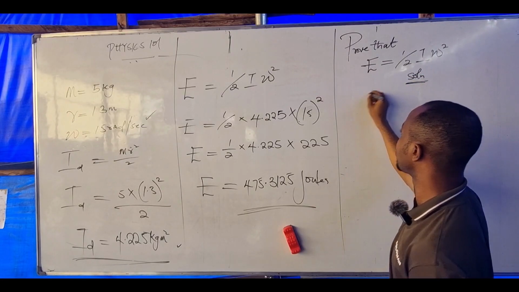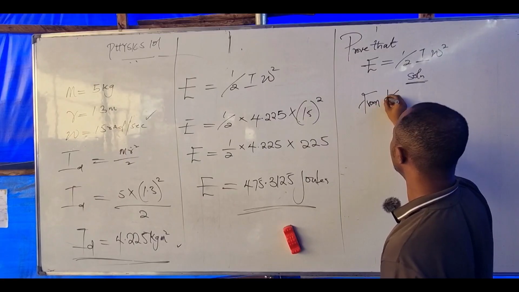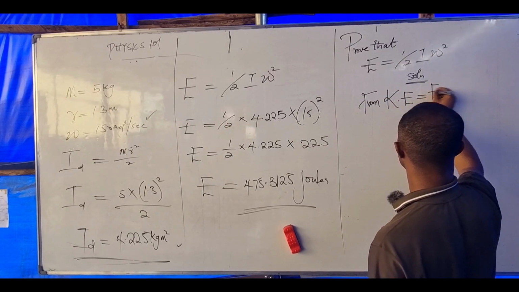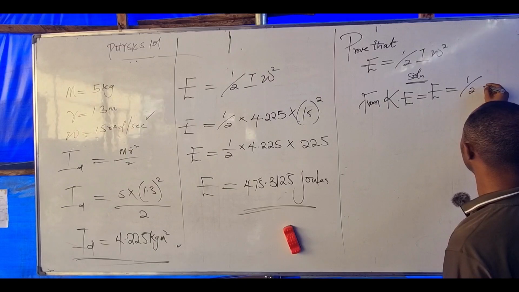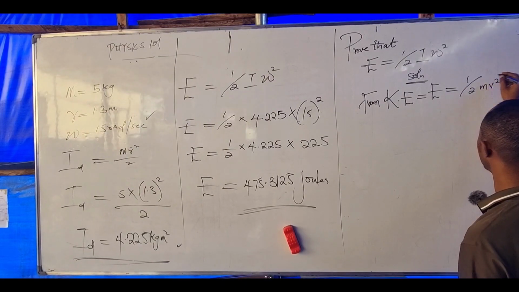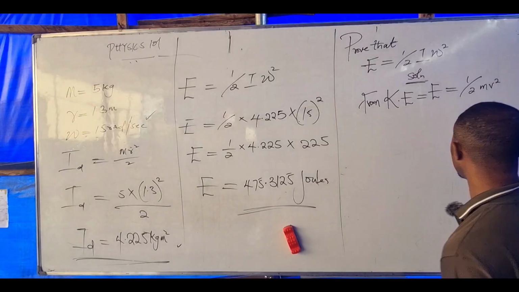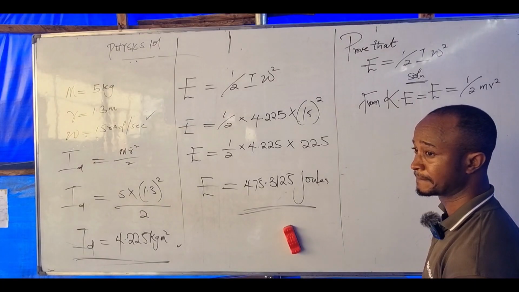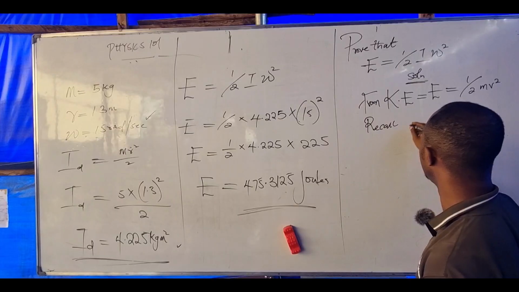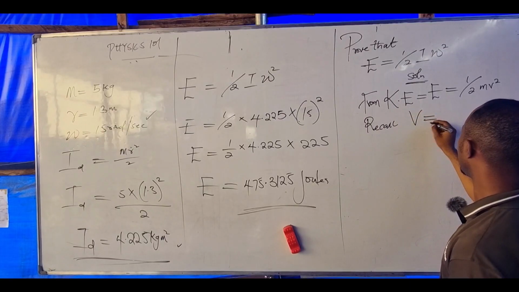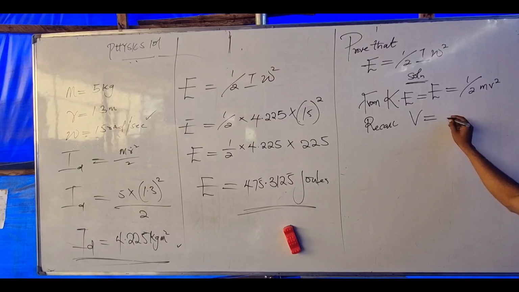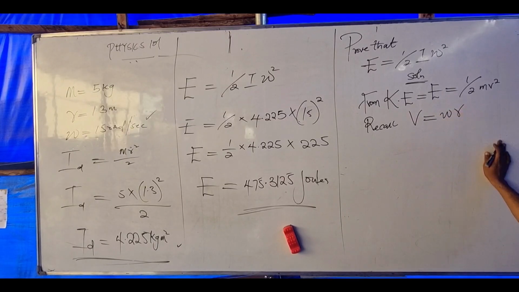Listen. From kinetic energy, KE equals half mv squared. Please pay attention. I gave you a relationship between velocity and angular velocity: v equals omega r.